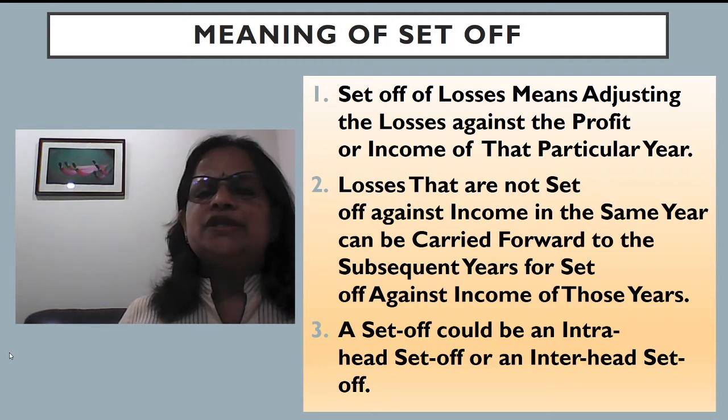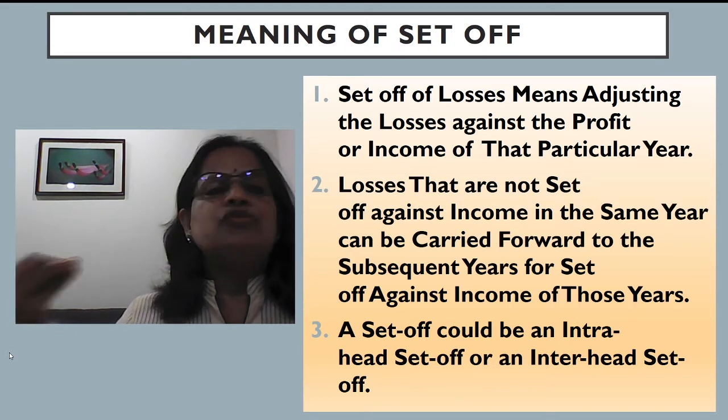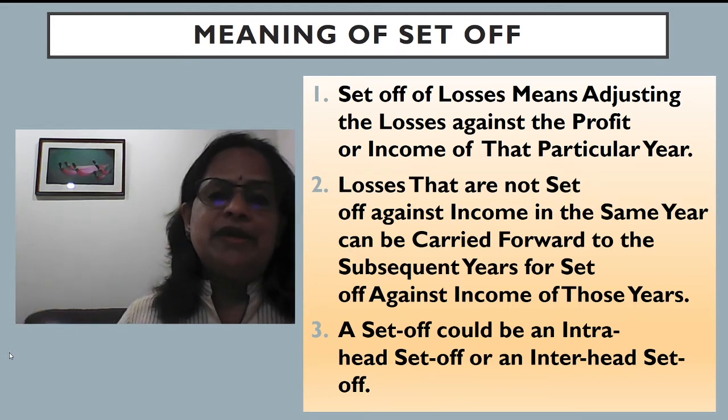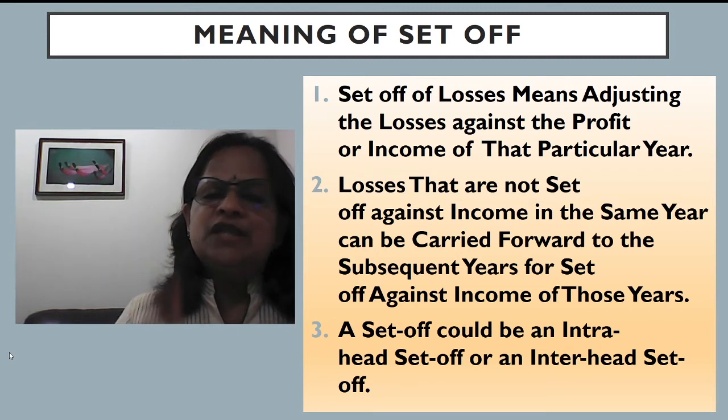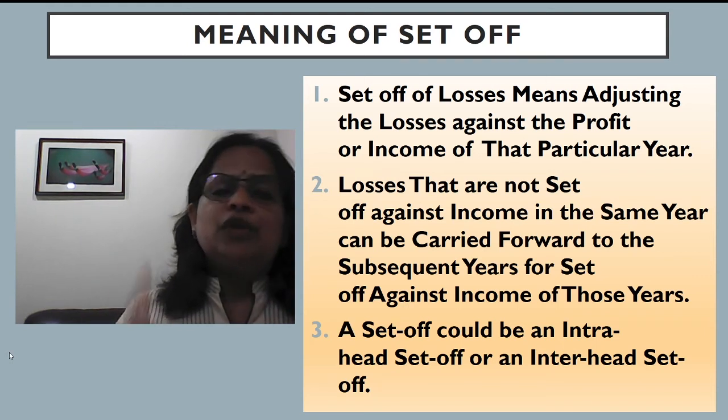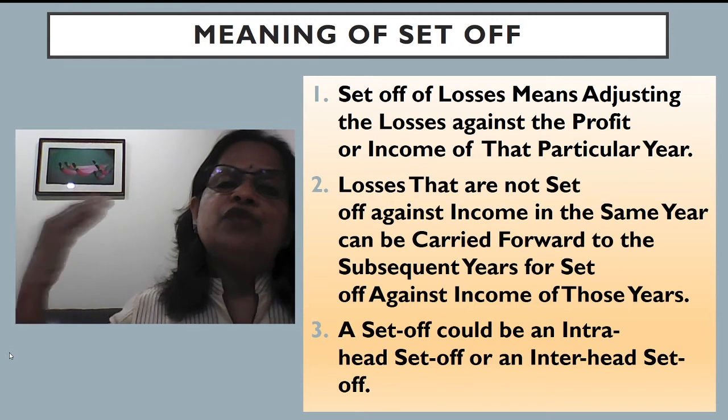The next point is that losses that are not set off against income in the same year can be carried forward to subsequent years and set off against income of those years. This is another advantage the Income Tax Act allows the assessee. If in one year they are not able to make certain adjustments, they can carry forward the loss to the next years.